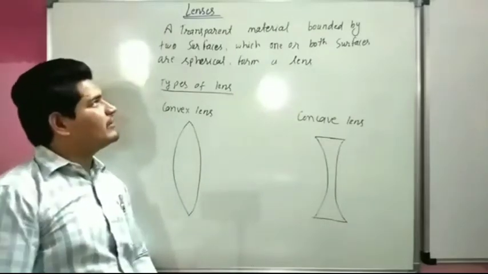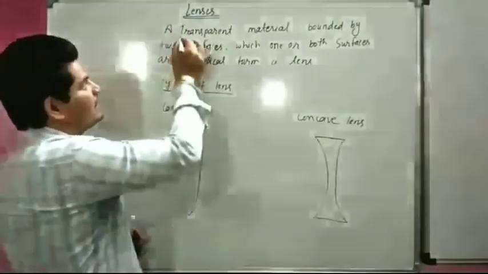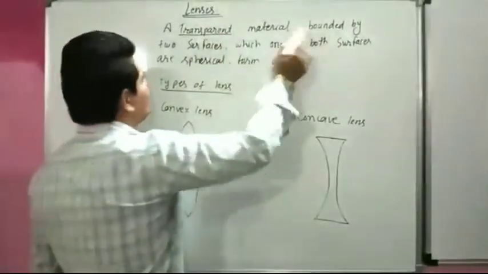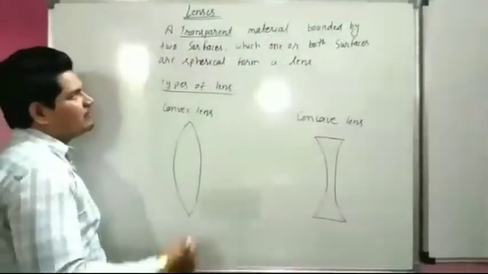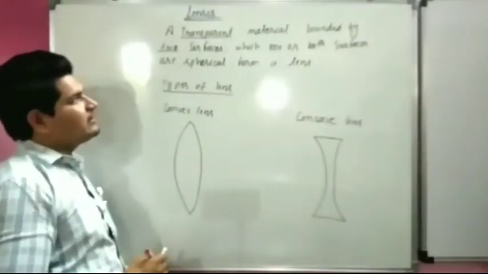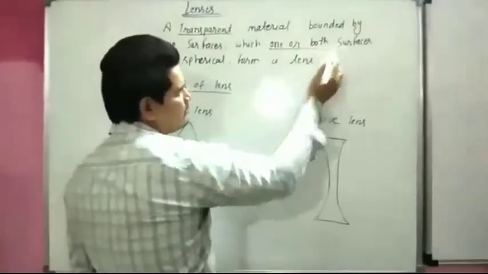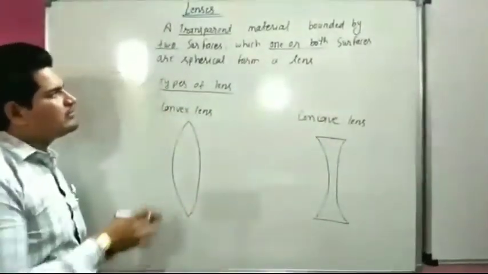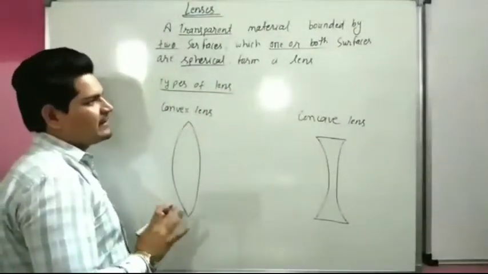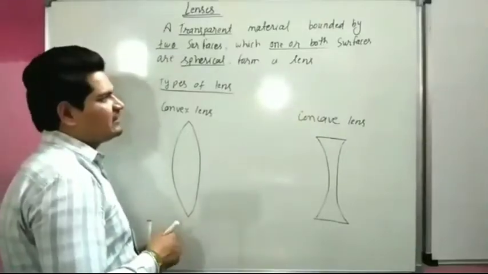Definition: a transparent material bounded by two surfaces, where one or both surfaces are spherical.